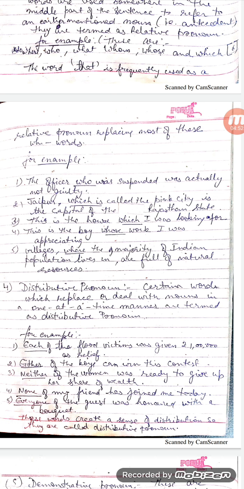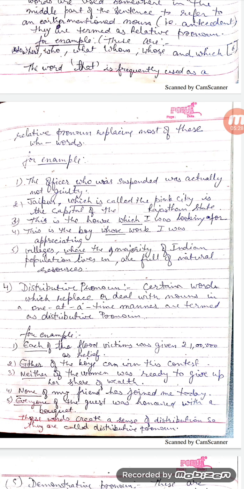The fourth kind of pronoun is distributive pronoun. There are certain words which replace or deal with nouns in a one-at-a-time manner, and they are termed distributive pronouns. One at a time means that suppose there is a group of people or things, and when we want to refer to all the things in the group one at a time, then the pronouns used are known as distributive pronouns.